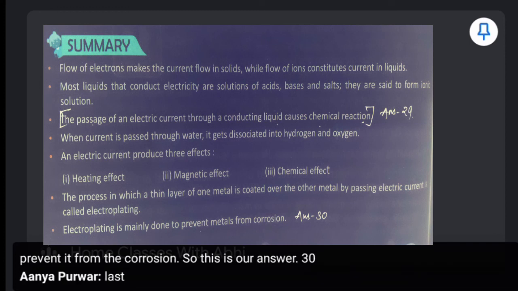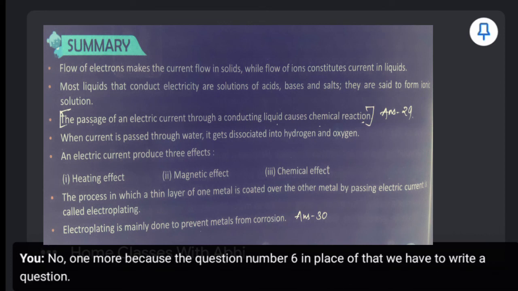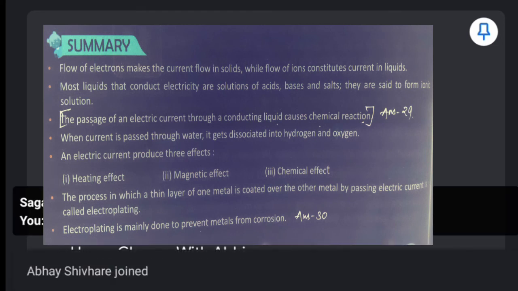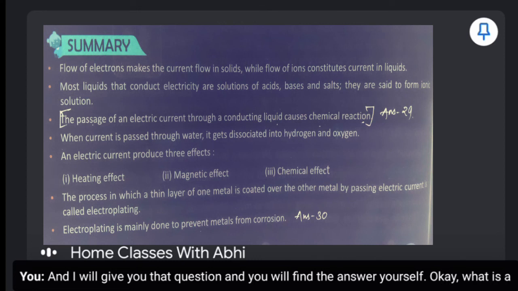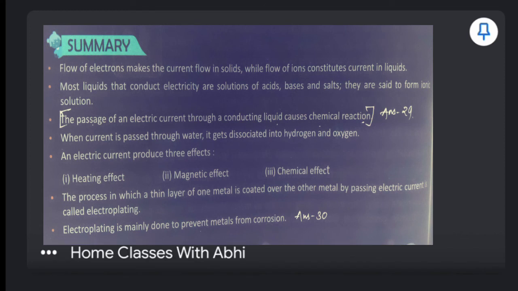One more. Because the question number 6, in place of that, we have to write a question. And I will give you that question and you will find the answer yourself. Okay, what is a battery? What is a battery?